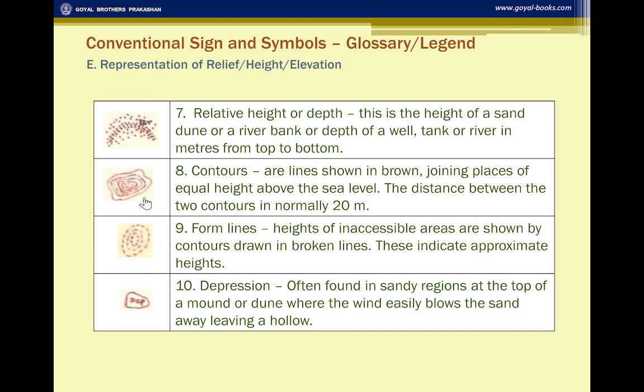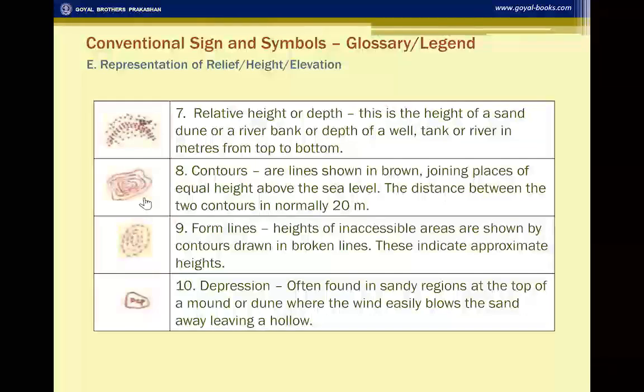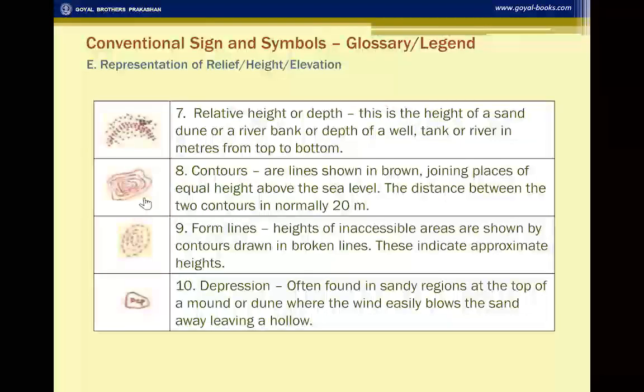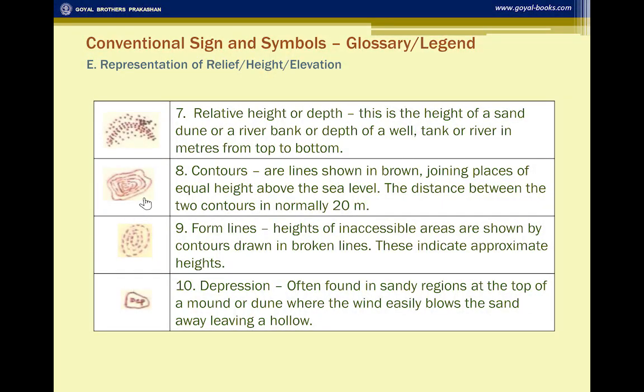This is not done. Then you have the contours, which are the most important aspect of the survey sheet because they show the relief features. They show the topography of the land. Contours are imaginary lines given in brown joining places of equal height above sea level. The distance between two contours is always 20 meters. We will be studying contours in the further slides in detail.